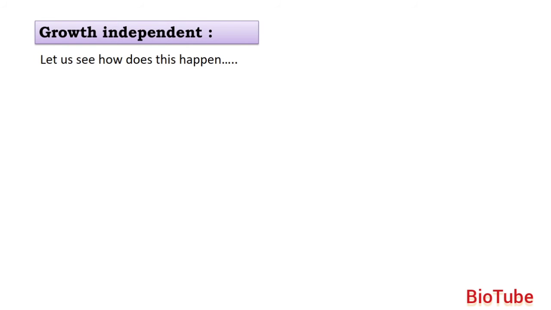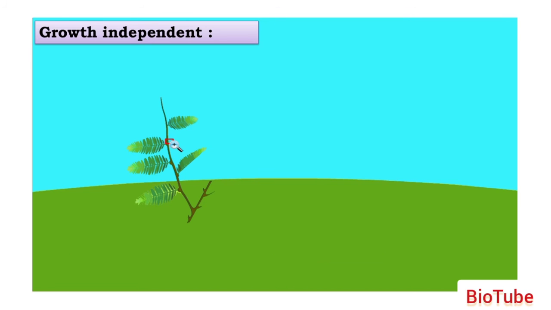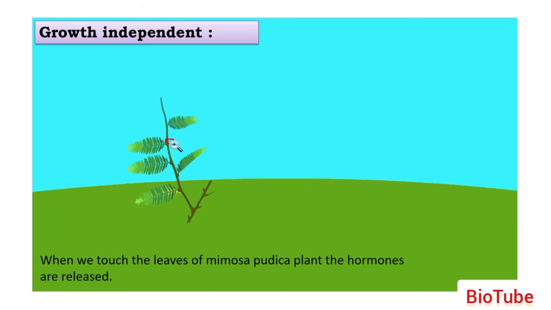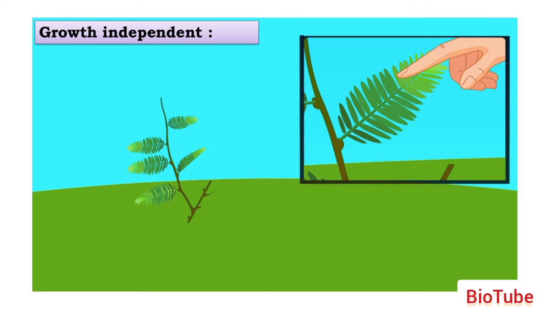Now let us see how this happens. In case of growth independent movement, we know the movement is brought about in plants by hormones, that is chemicals, in response to the change occurring in the surrounding, that is, you are going to touch the plant. So when we touch the leaves of Mimosa pudica plant, the hormones bring about a change. Let's enlarge the leaf and see what happens. When you are touching the leaflets, the hormones are released. The chemicals are going to get released.